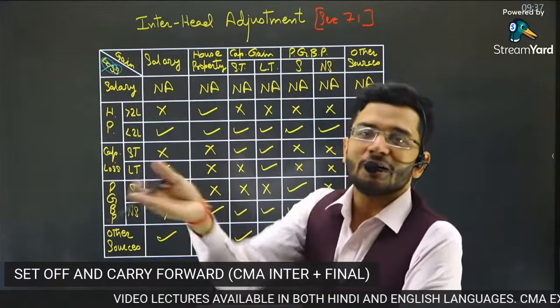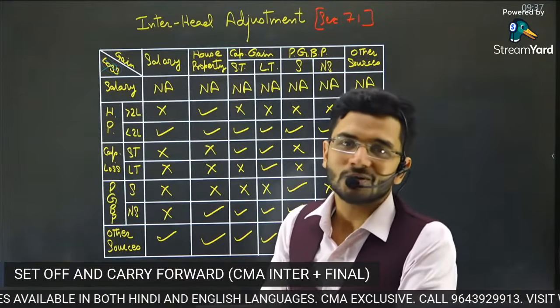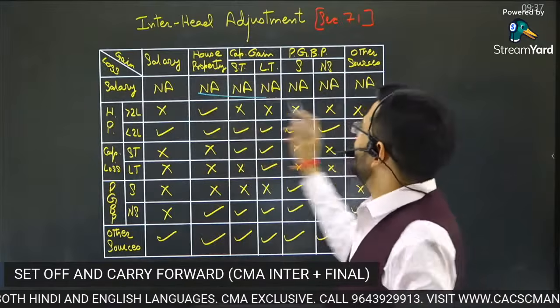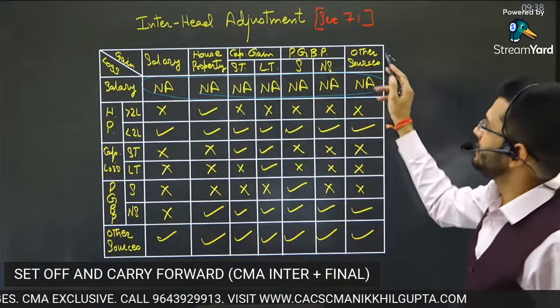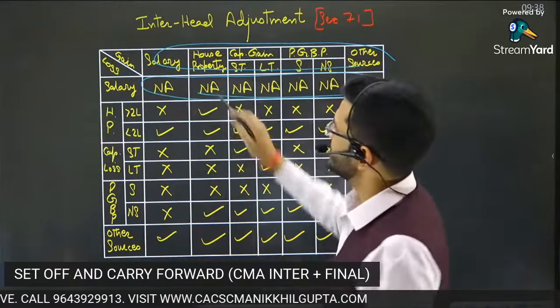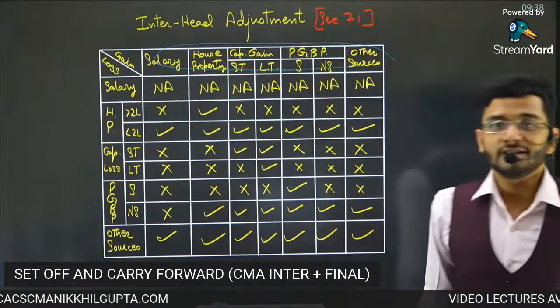So in case of salary, loss cannot arise. So adjustment of that loss is not possible. It's out of the question. There's no question of setting off those losses. Hence, not applicable. Adjustment with these gains is not applicable since salary cannot yield a loss. That is the first principle.